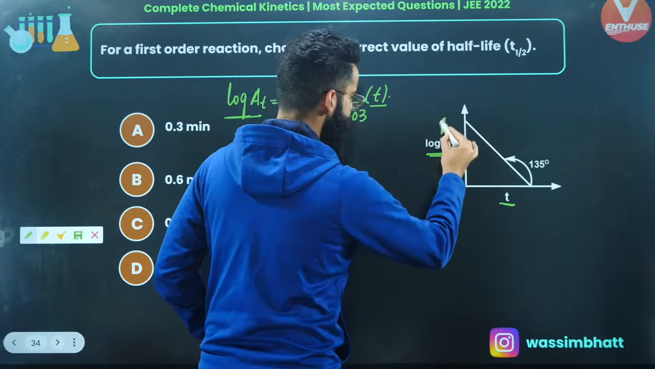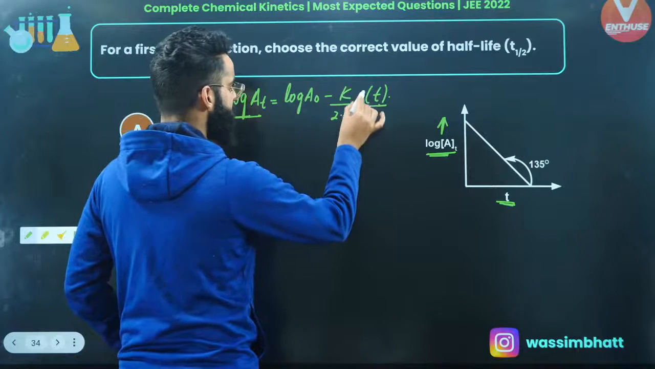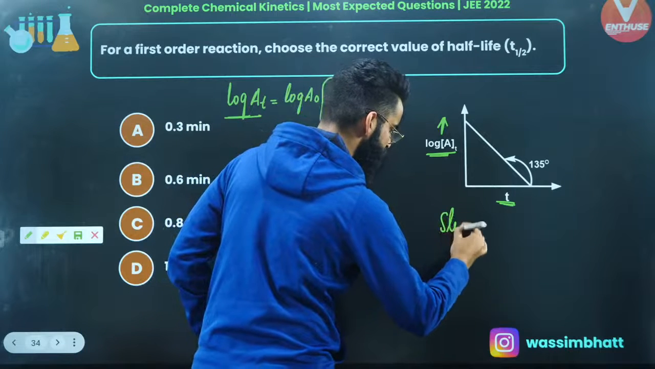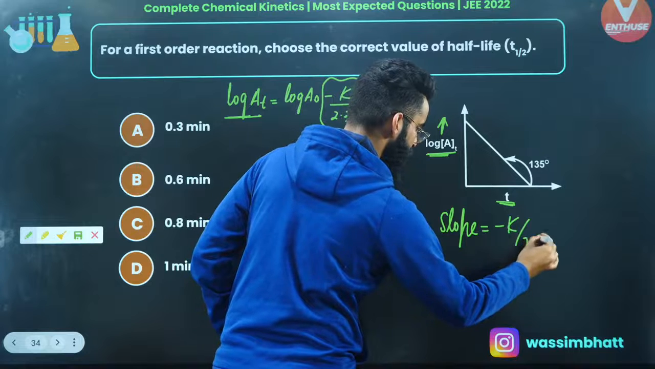This is log of At and this is t, right? So for the log At versus t curve, what about its slope? Its slope is equal to minus k upon 2.303. So the slope of this particular curve is equal to minus k upon 2.303.